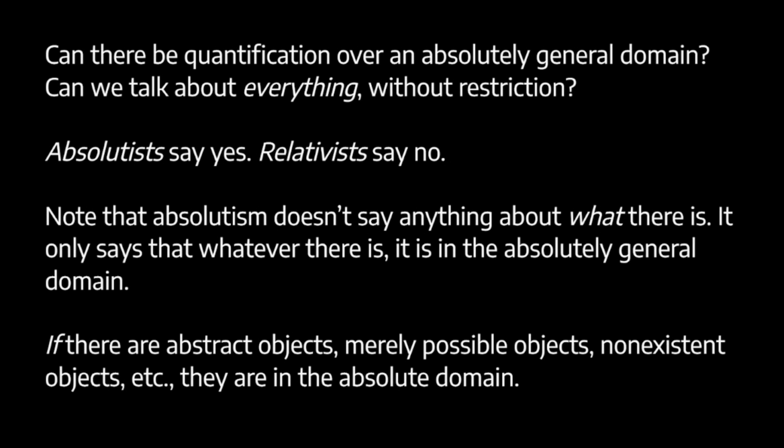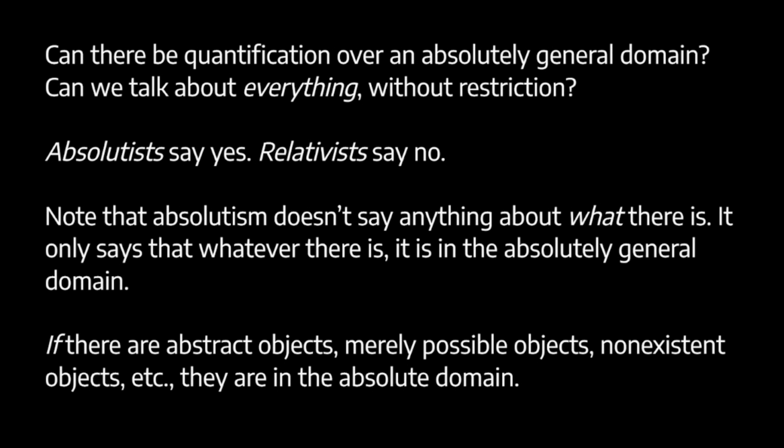So, just to make a couple of clarificatory points here. First of all, absolutism does not say anything about what there is. It says only that whatever there is, it is in the absolutely general domain. So, if there are abstract objects, as Platonists would say, then those abstract objects are in the absolutely general domain.